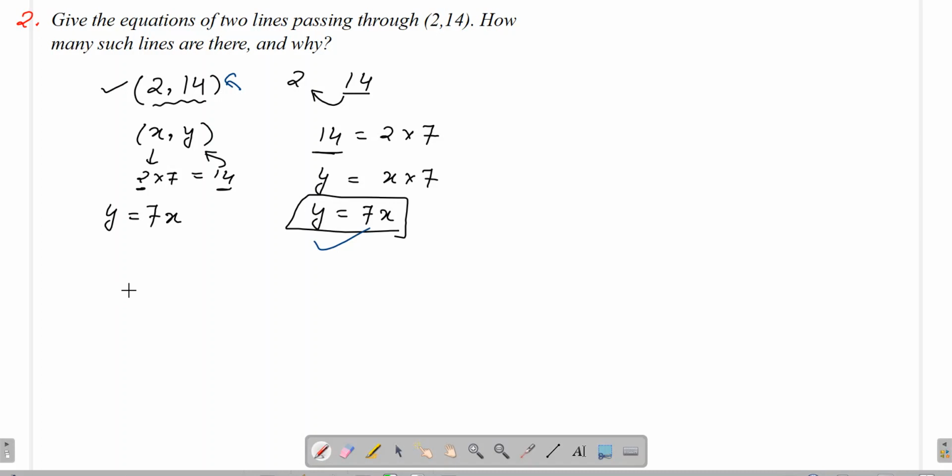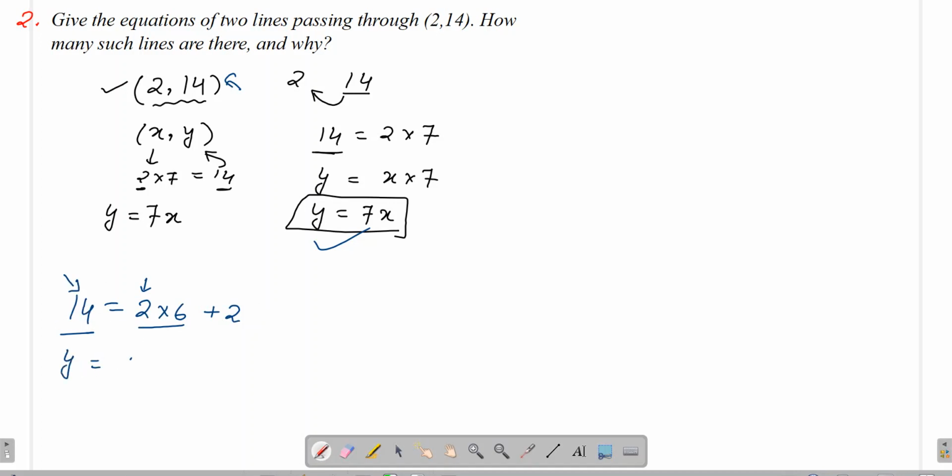Now let's see, can 14 be written in some other way also? If I write 2 into 6, it becomes 12. And if I add 2 to it, will it once again become 14? Yes, definitely. So 2 is the value of x, here I'll write x. 14 is the value of y, so I'll write y over here.